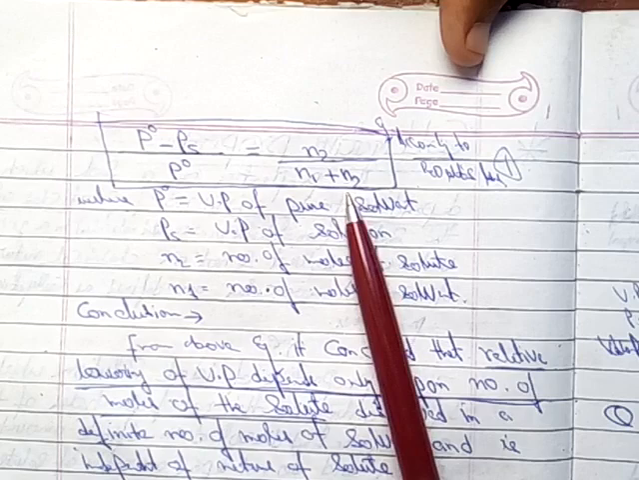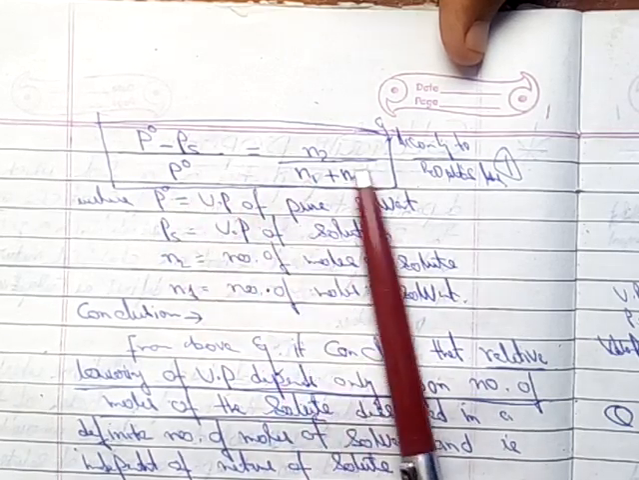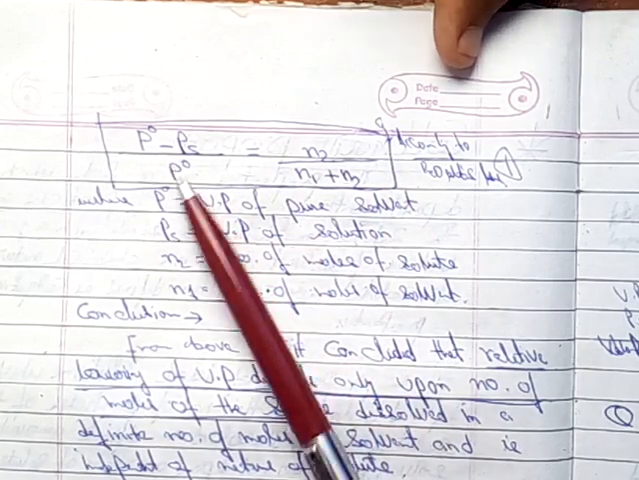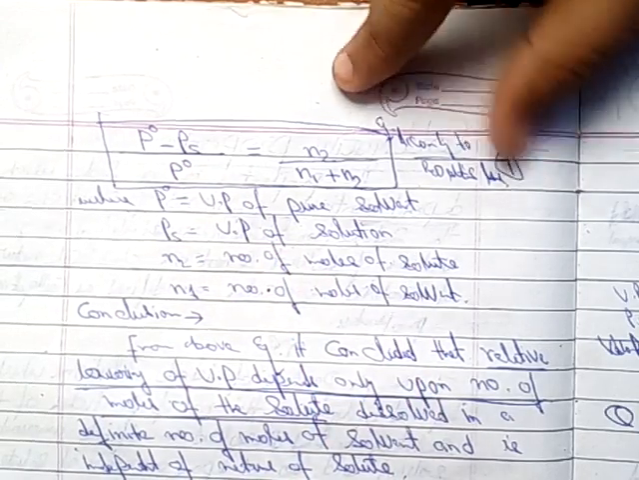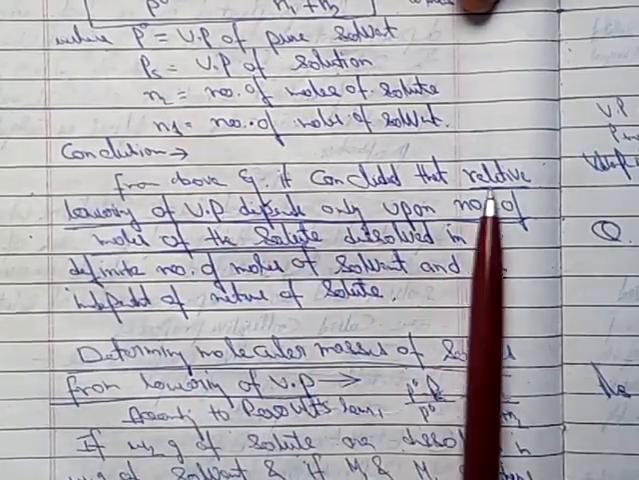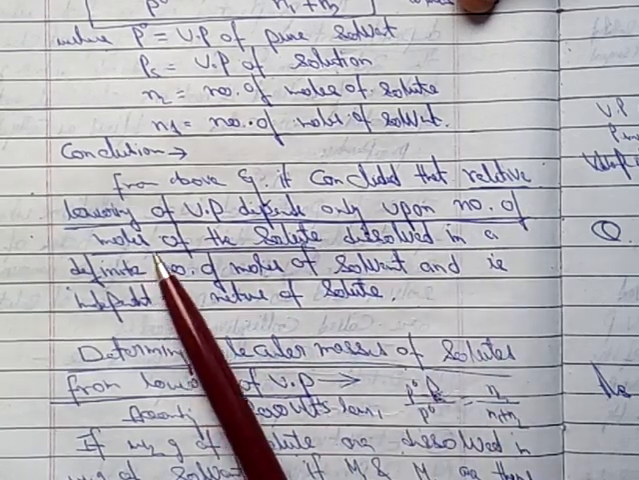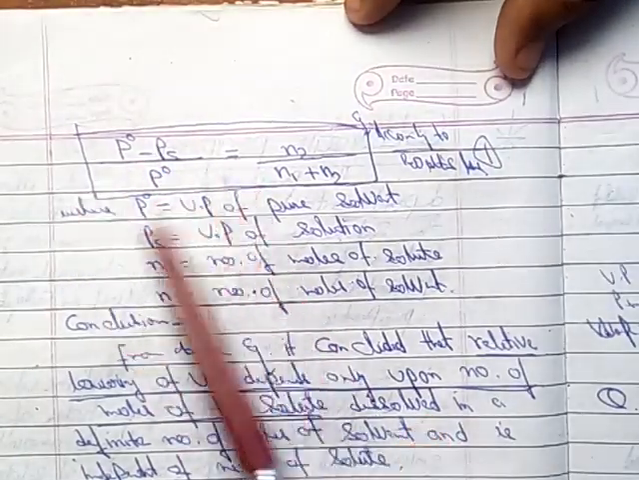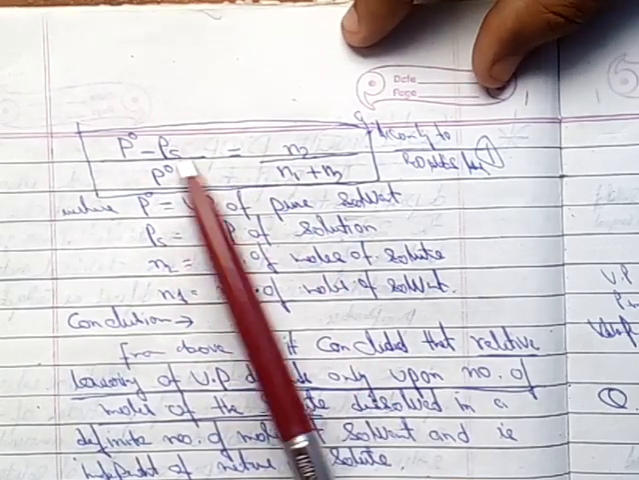So keep in mind the formula of relative lowering of vapor pressure: P naught minus Ps by P naught is equal to N2 by N1 plus N2. P naught denotes the vapor pressure of pure solvent, and Ps stands for vapor pressure of solution. So we have the conclusion here. P naught minus Ps by P naught is called relative lowering of vapor pressure.